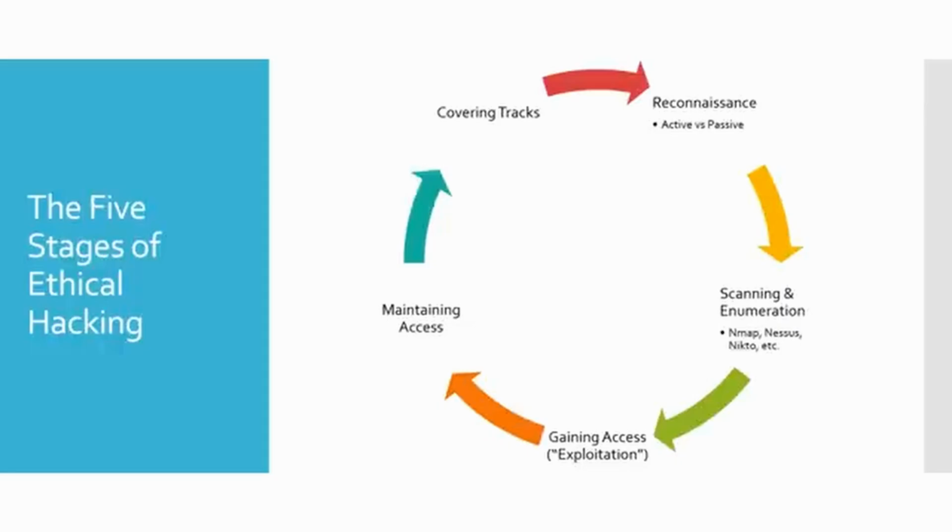We will run an exploit against the client or against the vulnerable service, whatever it may be, to try to gain access into a machine or into a network, into an environment, etc. Once we have that access, the process starts to repeat. We do scanning and enumeration again, and we also want to maintain that access. So if we were to get kicked out, or a user shuts down their computer, how do we maintain that access so when they turn their computer back on, we still have access to it?